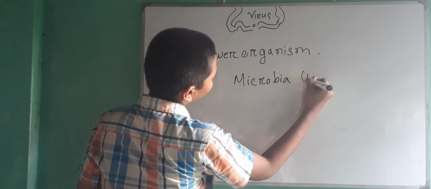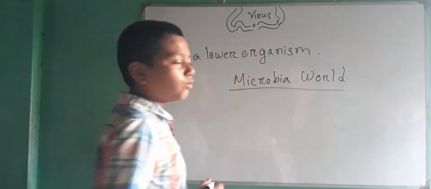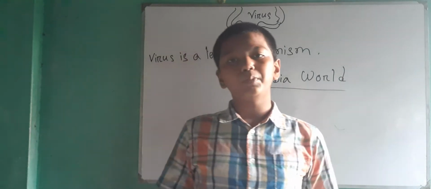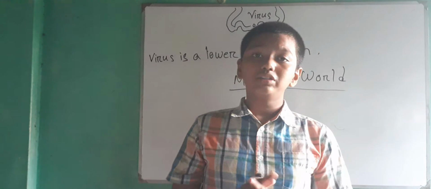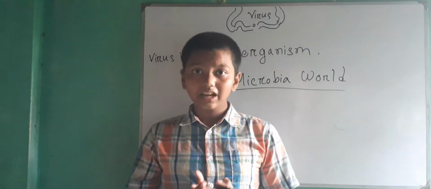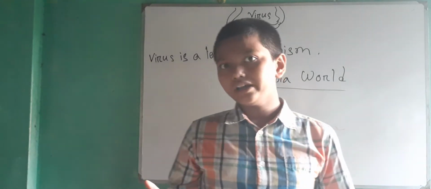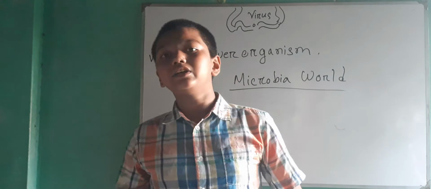Microbial world. What is the name of our planet? Earth. On the Earth, many people live, so it is called this world. This Earth is called world. Okay, am I right? World, globalization, our world.